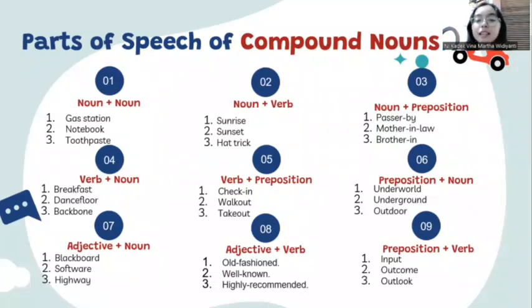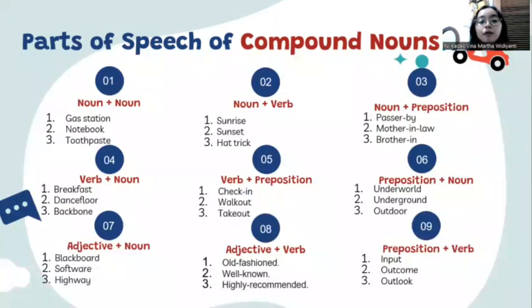Sunrise, sunset, hat trick. And then noun plus preposition, for example passerby, mother-in-law, brother-in-law. I'm sorry, it's actually brother-in-law, but I forgot to put "law" in here. And then the fourth is verb plus noun. For example, breakfast, dance floor, backbone.